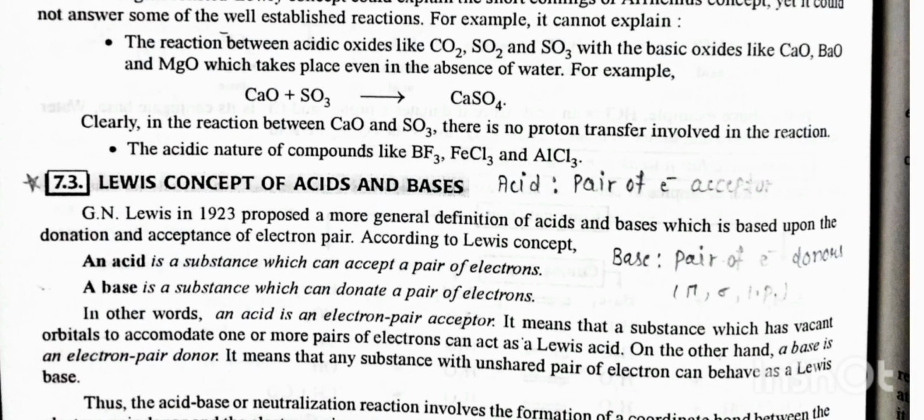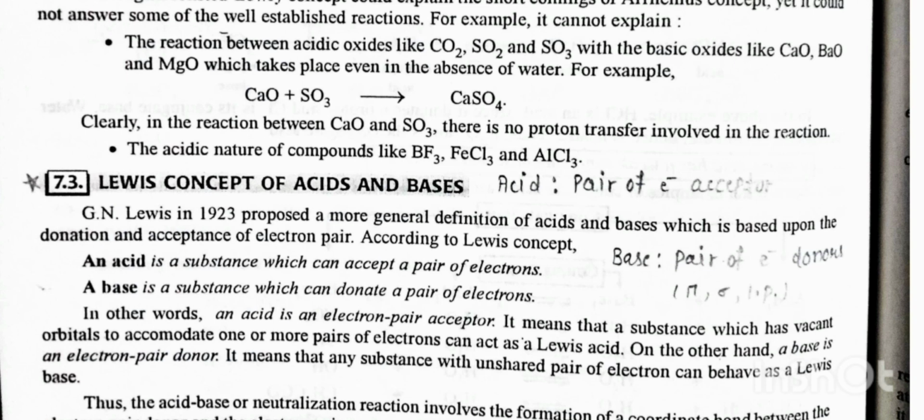Limitations of the Bronsted-Lowry concept. Although the Bronsted-Lowry concept could explain the shortcomings of the Arrhenius concept, yet it could not answer some of the well-established reactions. For example, it cannot explain, first, the reaction between an acidic oxide like CO2, SO2 and SO3 with a basic oxide like CaO, BaO and MgO, which takes place even in the absence of water. For example, CaO plus SO3 gives rise to CaSO4. Clearly, in the reaction between CaO and SO3, there is no proton transfer involved. Second is the acidic nature of compounds like BF3, FeCl3 and AlCl3.